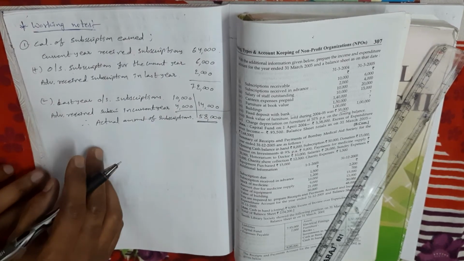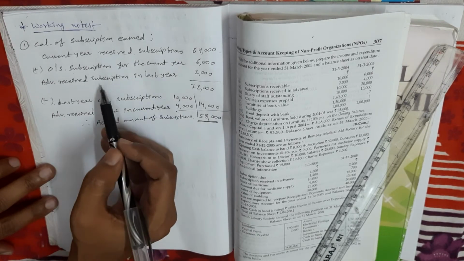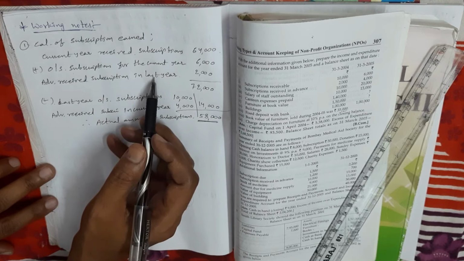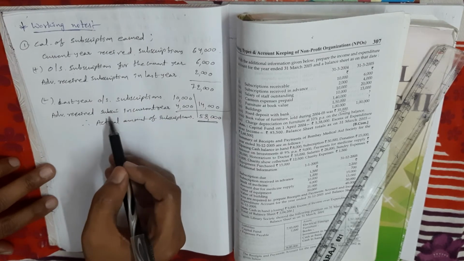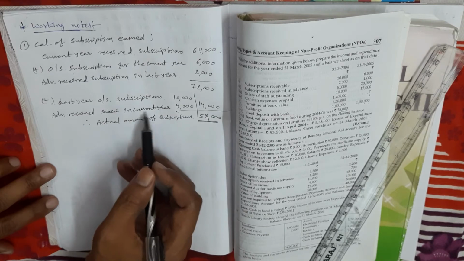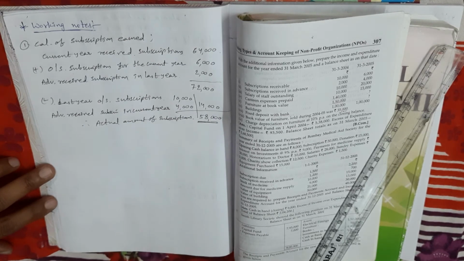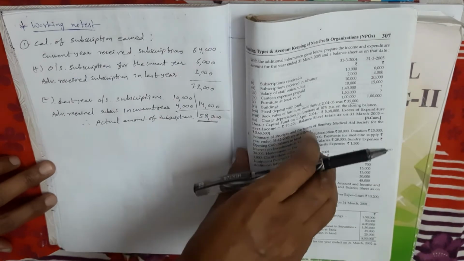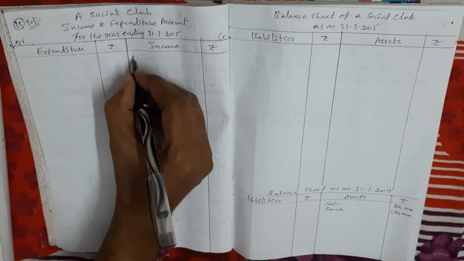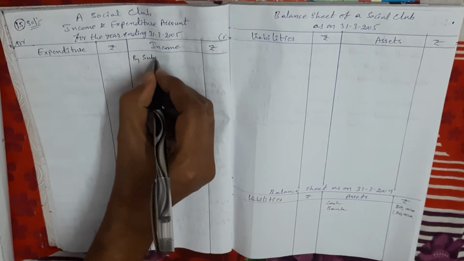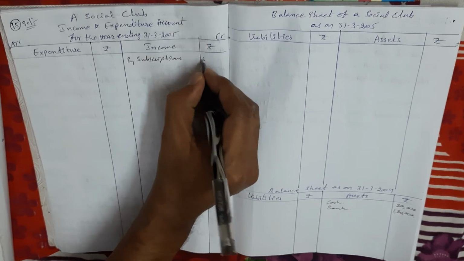Okay, so simply remember: present year outstanding amount we have to add, and last year advance received amount we have to add, and last year outstanding subscription we have to minus, and present year advance received subscriptions we have to minus. Okay, so this 58,000 rupees comes in income and expenditure account credit side, by subscriptions 58,000.